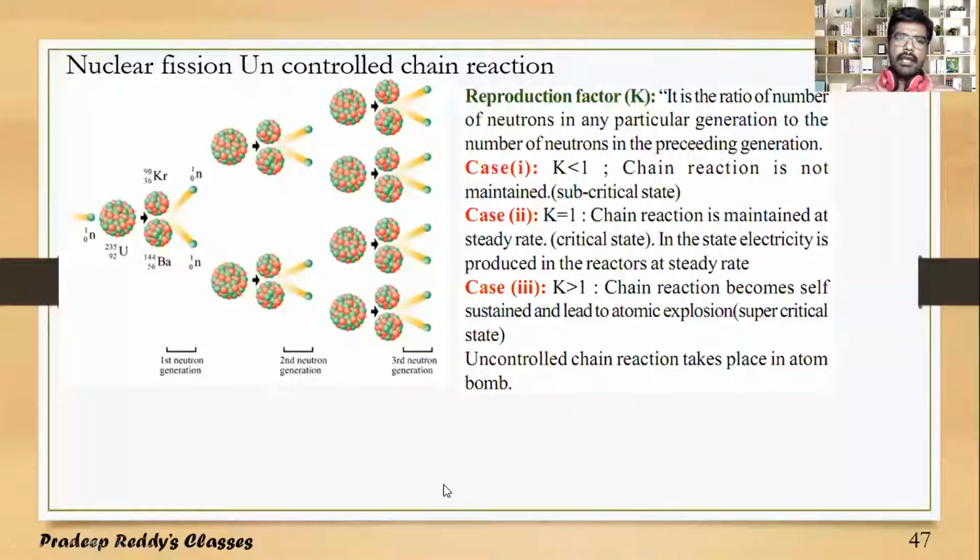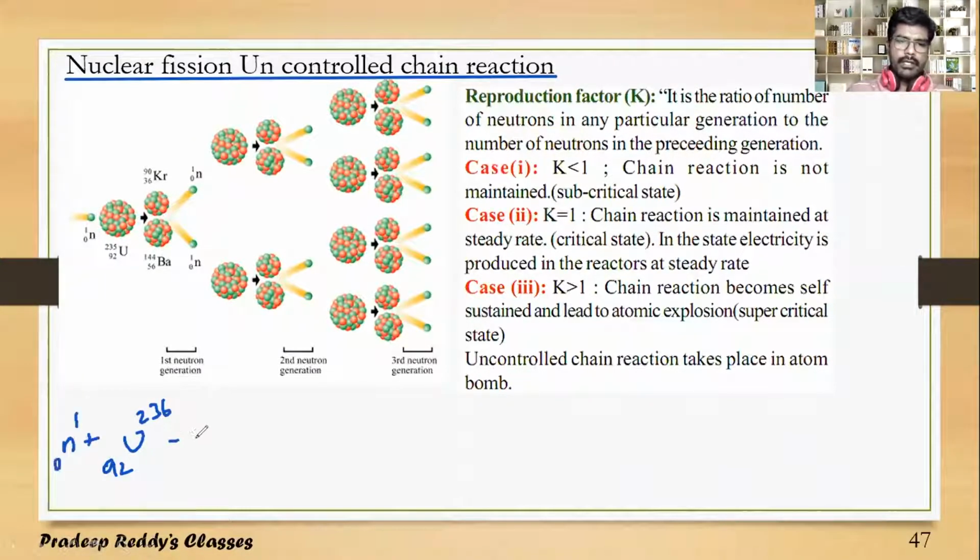Nuclear fission and uncontrolled chain reaction. So as we already have discussed, whenever uranium 92-236 is bombarded with one neutron, it splits into barium and krypton along with 3 neutrons.